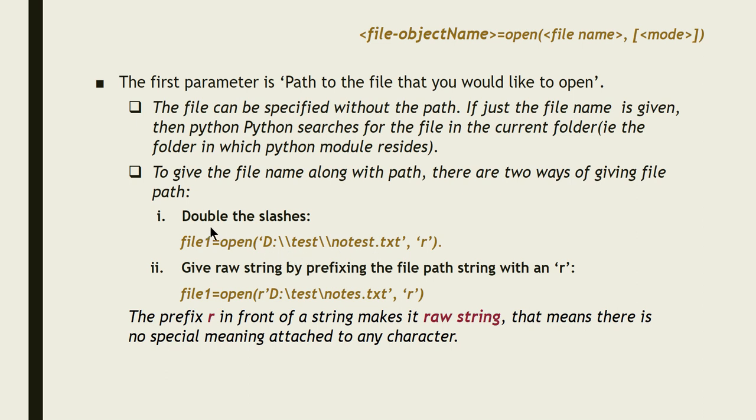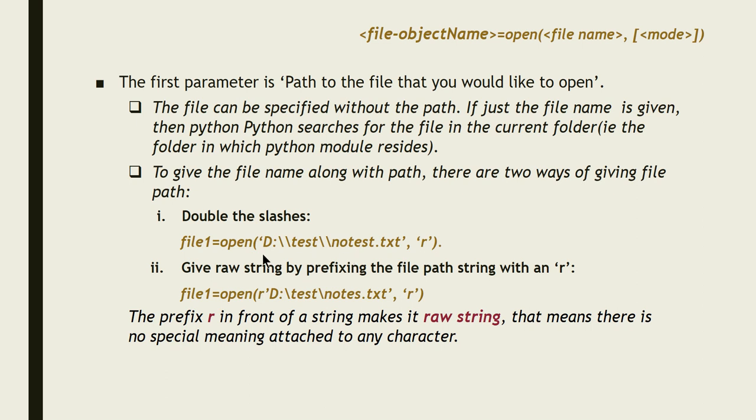That is what it says, double the slashes, and then you have to specify the name of the file, that is notes.txt. It is a file that I am going to deal with. So it will open the file. Here I have specified R, that is the file mode is R. R stands for read operation. We will be discussing it shortly.